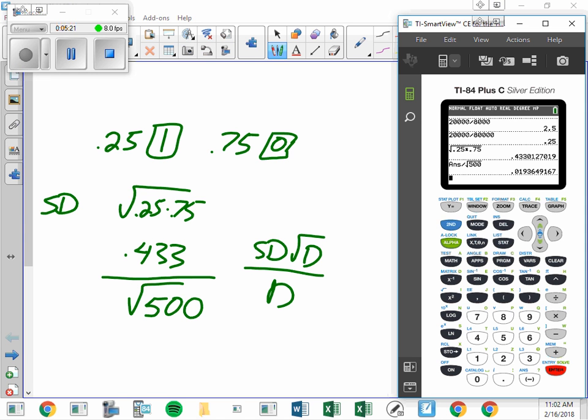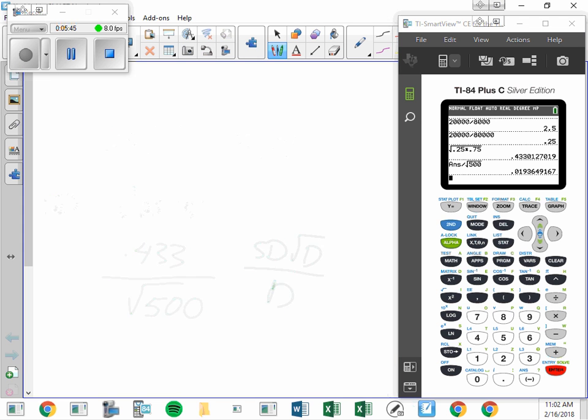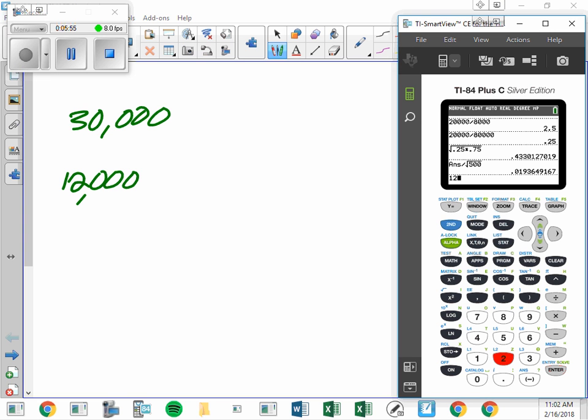All right, 8. In a certain town, there are 30,000 registered voters, of whom 12,000 are Democrats. A survey organization is about to take a simple random sample of 1,000 registered voters. There is about a 50-50 chance that the percentage of Democrats in the sample will be bigger than... All right, so let's look at the population. The population contains 30,000 people, right? And 12,000 of them are Democrats, which is 40%.